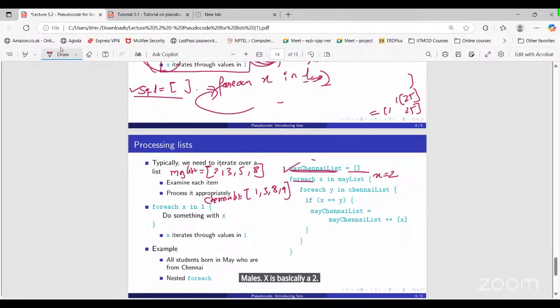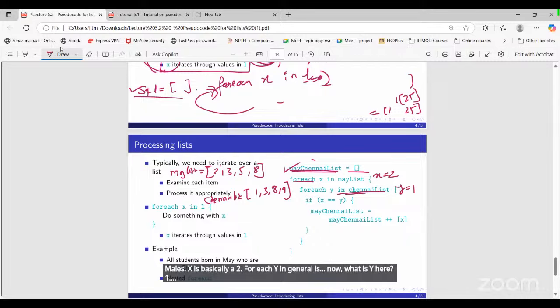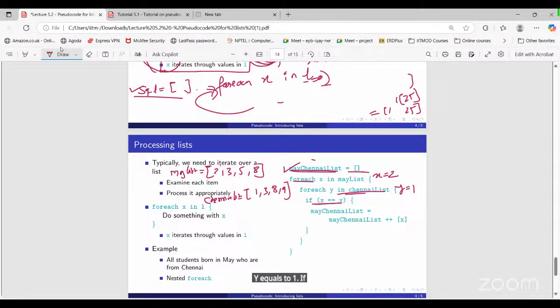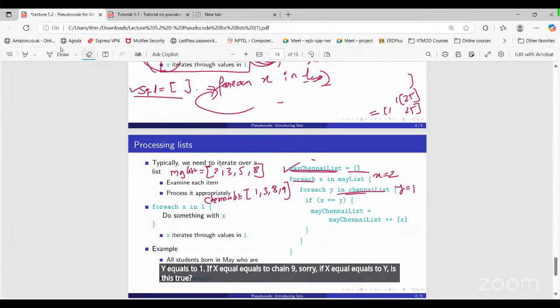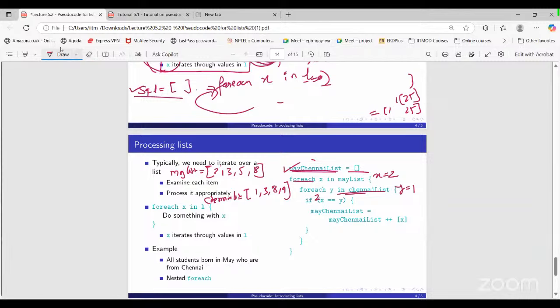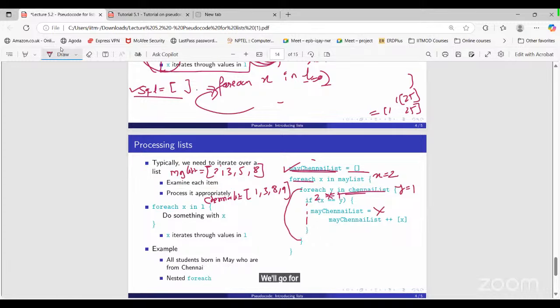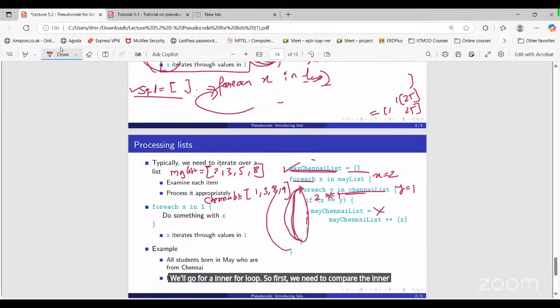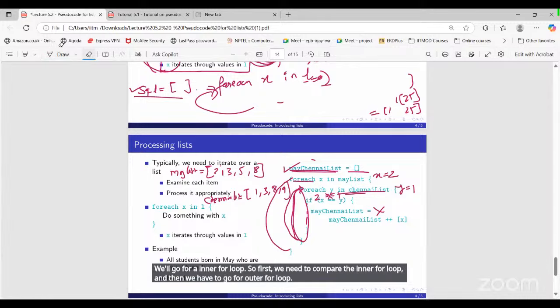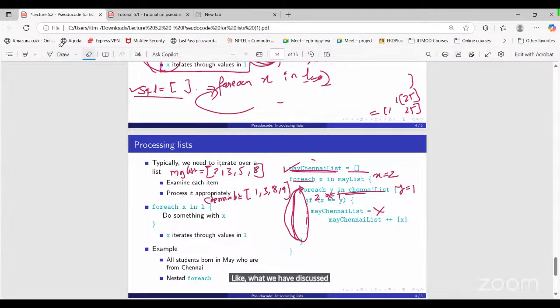For each y in Chennai list. Now what is y here? y equals 1. If x equals y, is this true? No. 2 is not equal to 1 here. That is not correct, so we are not going to do anything here. We'll go for the inner for loop. So first we need to complete the inner for loop and then we go for the outer for loop, like what we have discussed in the case of a nested while loop.